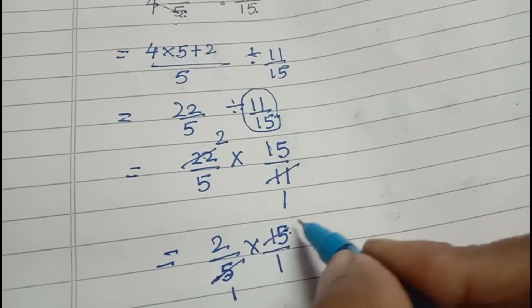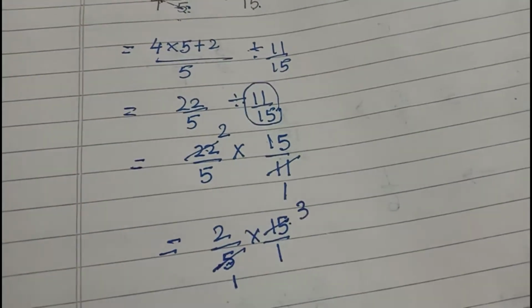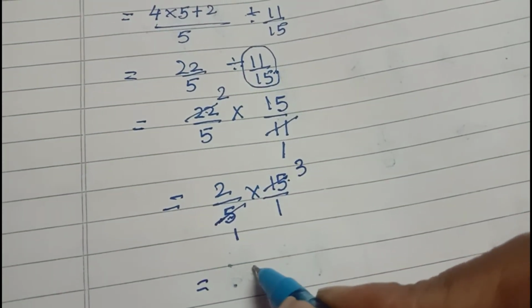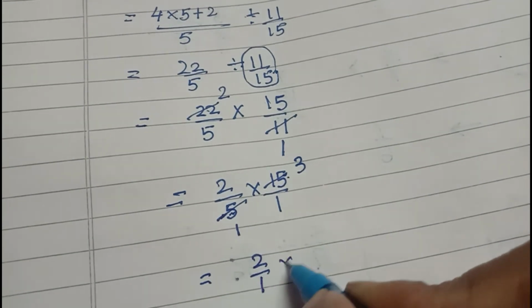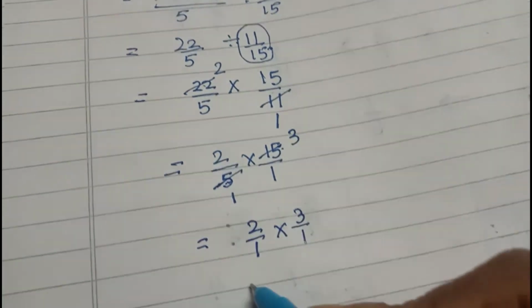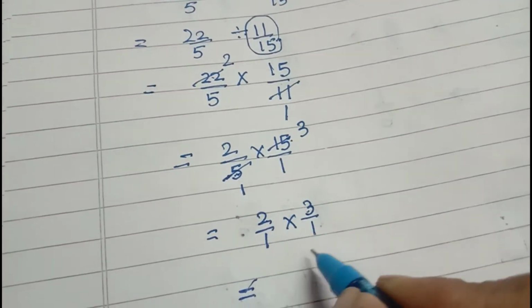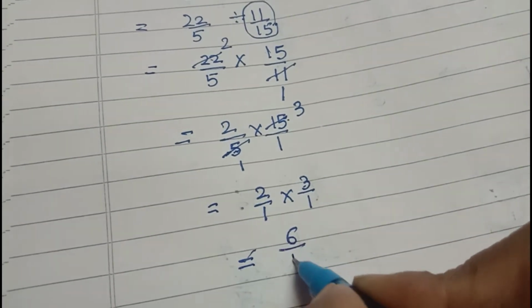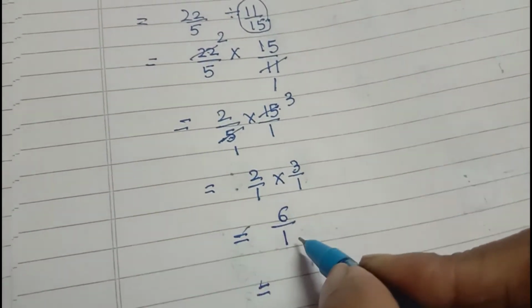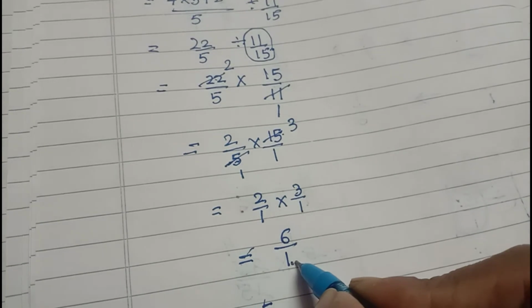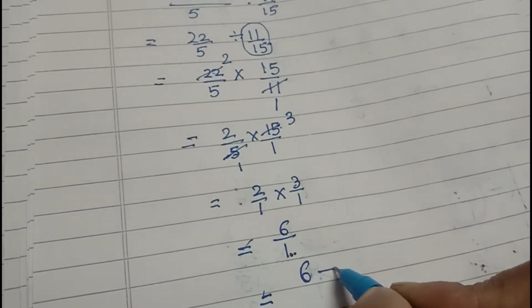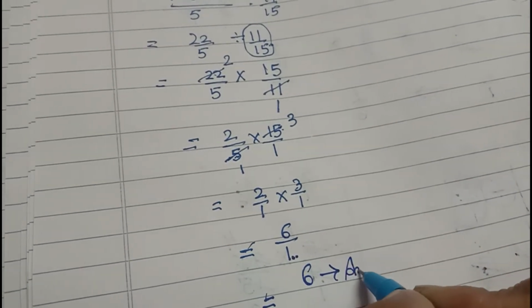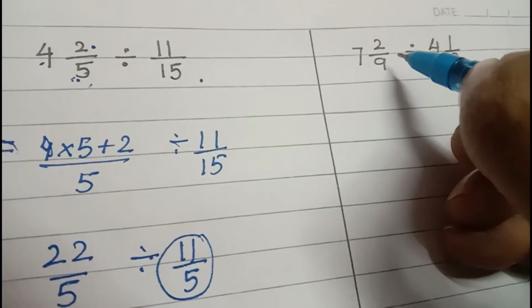As I told you, you will see numerator and denominator for cancellation. 2 by 1 multiplied by 3 by 1. Now you will multiply, 2 3s are 6. 6 by 1. So 1 is a hidden denominator. We don't write 1. So it will be 6 only. So the answer is 6. Clear?